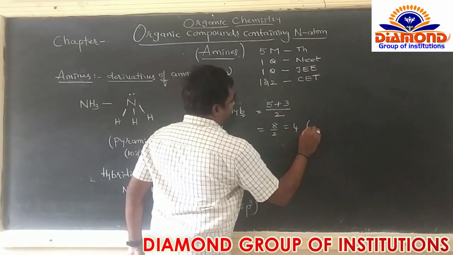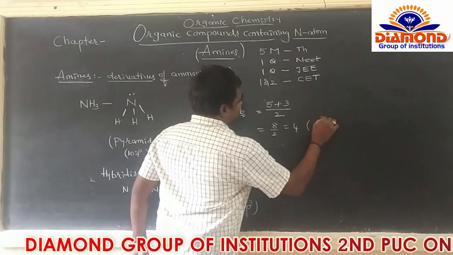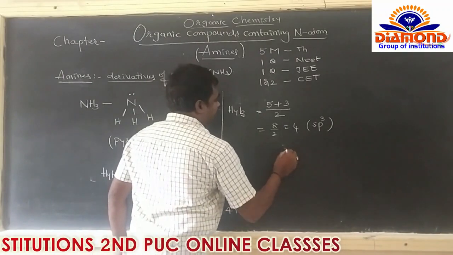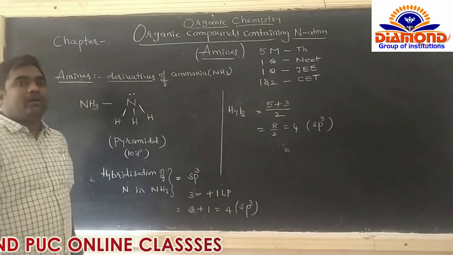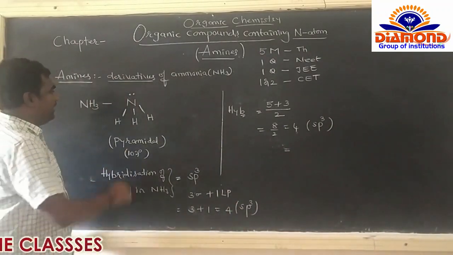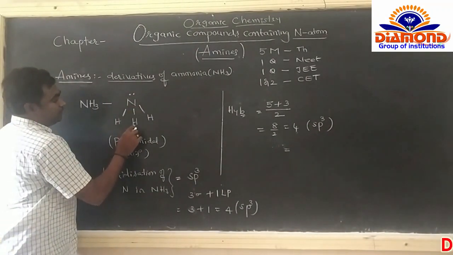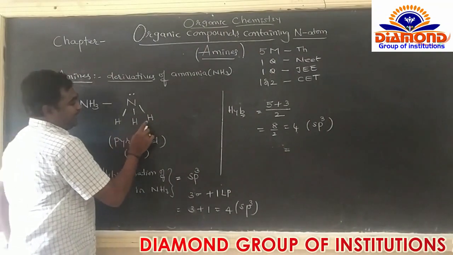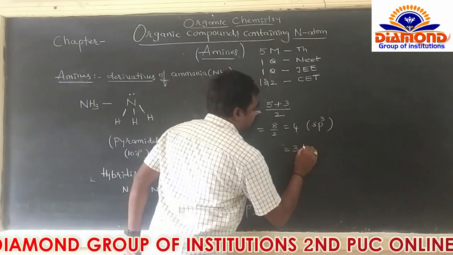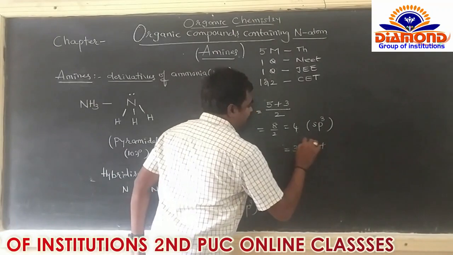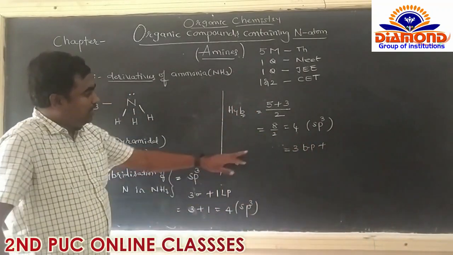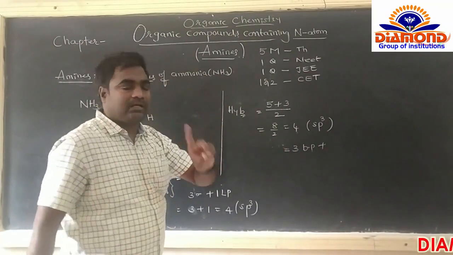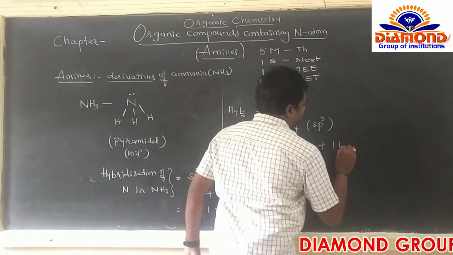So from 4 we get sp3 hybridization. In sp3 hybridization, how many lone pairs are there, and how many bond pairs are there? In NH3, 1, 2, 3 sigma bonds are present, so there are 3 bond pairs. Plus what about the remaining one? Out of 4, we have 3 bond pairs, and the remaining 1 belongs to the lone pair.